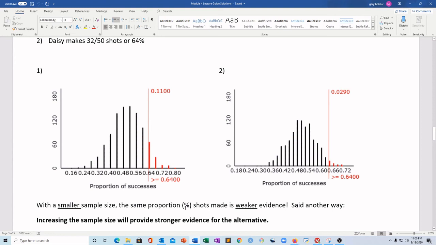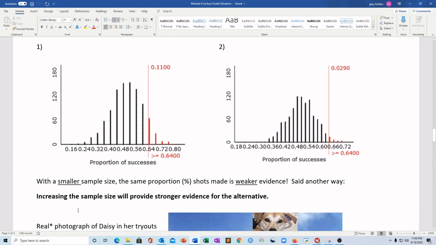Now this works for proportions and means. I'm just using means here, but it doesn't matter. With a smaller sample size, the same proportion of shots made is weaker evidence. So how do we say that another way? Increasing the sample size will provide stronger evidence for the alternative. So what does that mean for us? The more people we can ask in a survey, the more shots Daisy can take, the better.